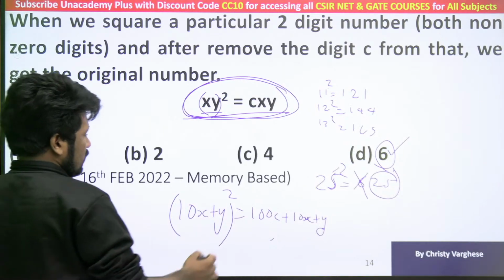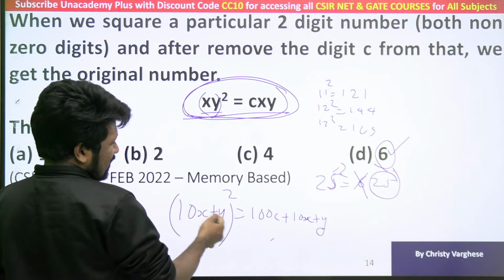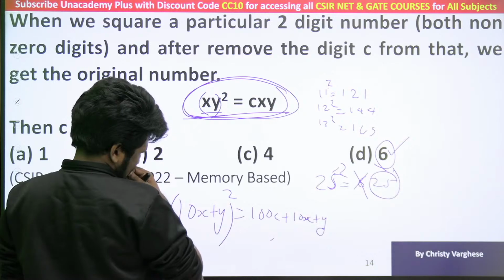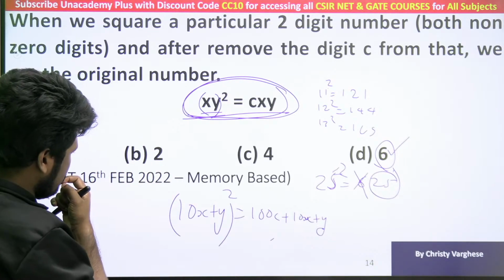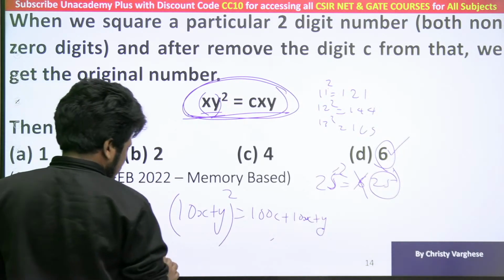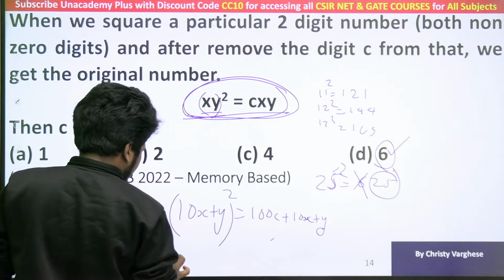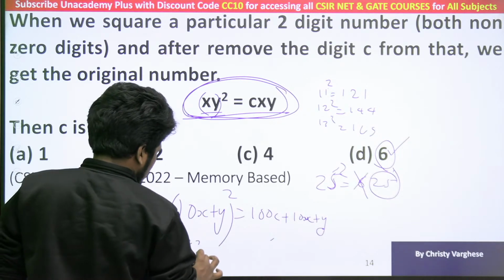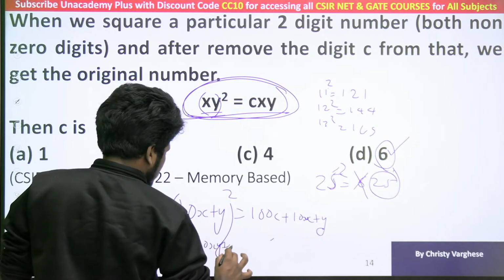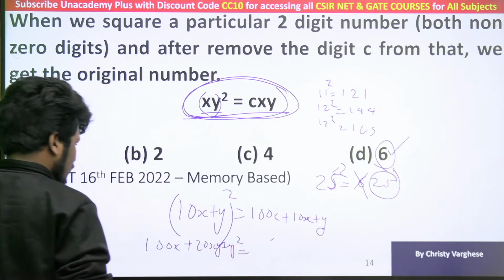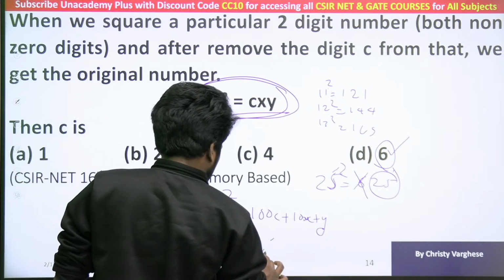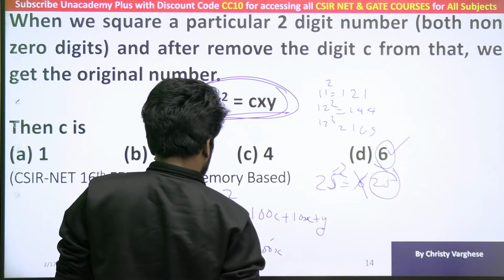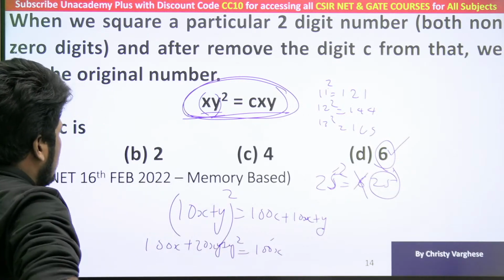Yeah, this is very simple then. So don't expand this. What is a simple way to simplify? Okay, we need to expand it, I guess. Without that we cannot. So opening up the brackets, a plus b the whole square: 100x square plus 20xy plus y square, so 100x square plus 20xy plus y square equals 100c plus 10x plus y. Okay, that will take more time now.